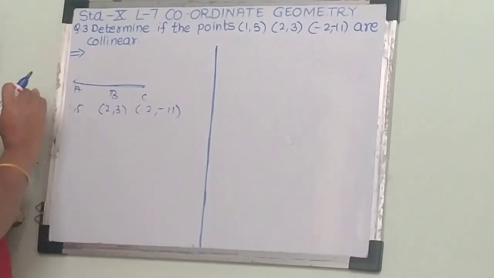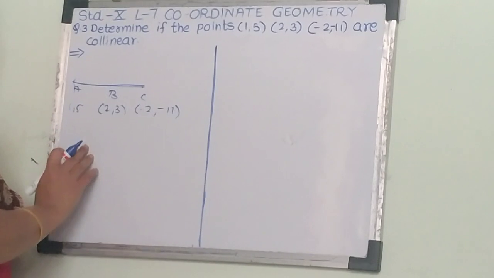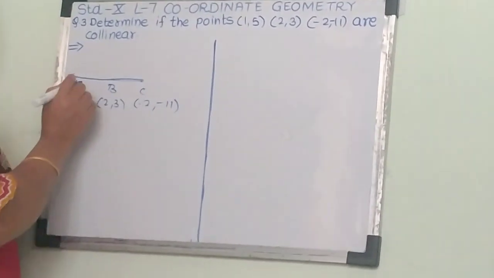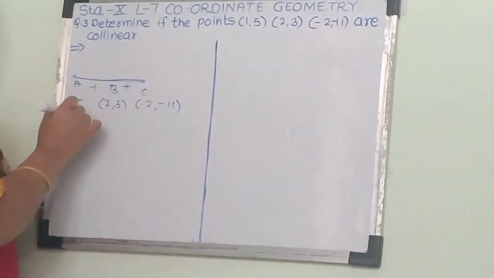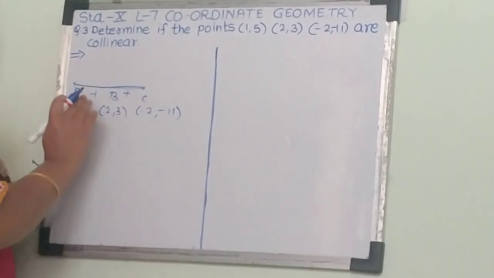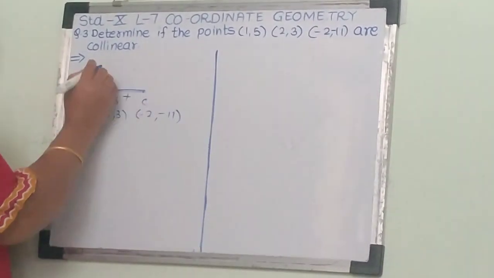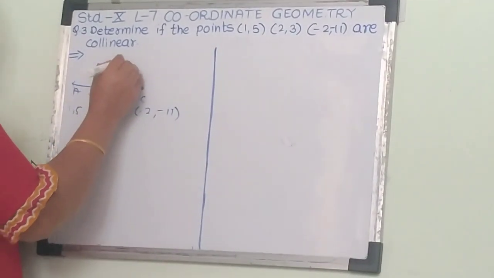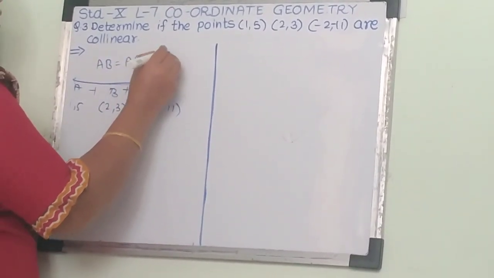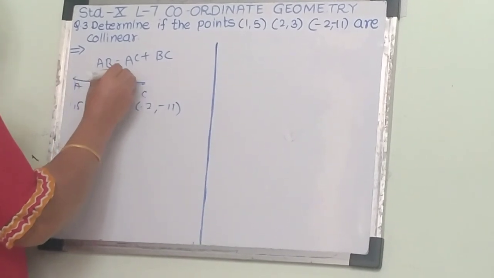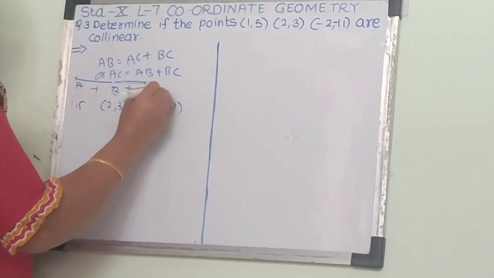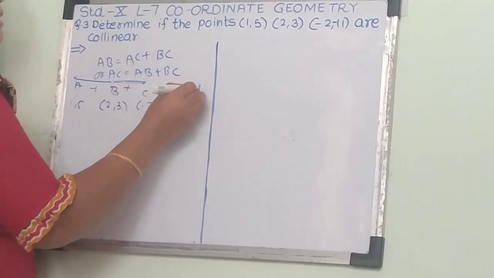The three distances we are going to find by using the distance formula. If we get the sum of two distances, that is AB plus BC equals AC, or we can say that AC equals AB plus BC, or we can say that BC equals AB plus AC.